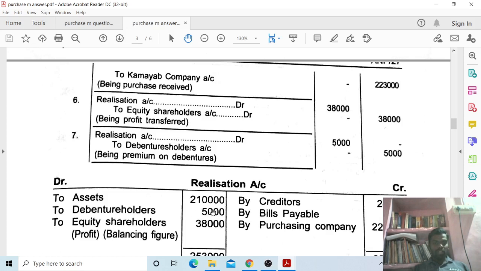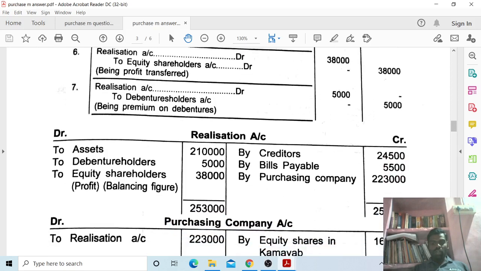Now realization account total is 2,53,000 on both sides. So 2,53,000 minus 2,15,000, the remaining balance goes to equity shareholders as balancing figure, realization profit 38,000.